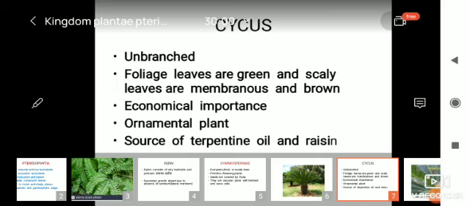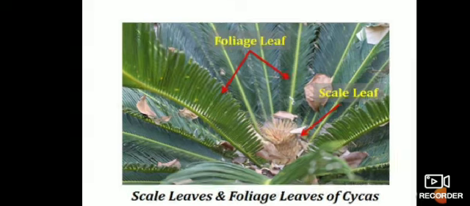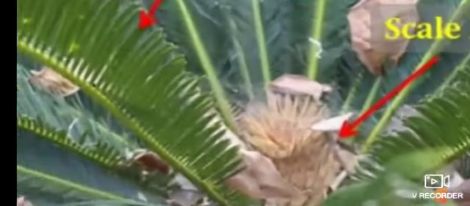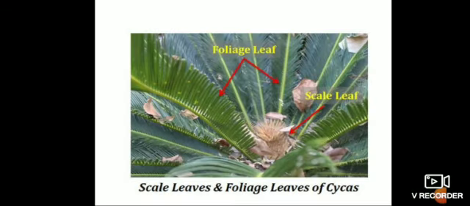Their economic importance: I told you that it is a sago plant, it is an ornamental plant, and it is a source of turpentine and resin. See here in the picture, the red color ones are the foliage leaves, whereas the brown ones are the scale leaves.